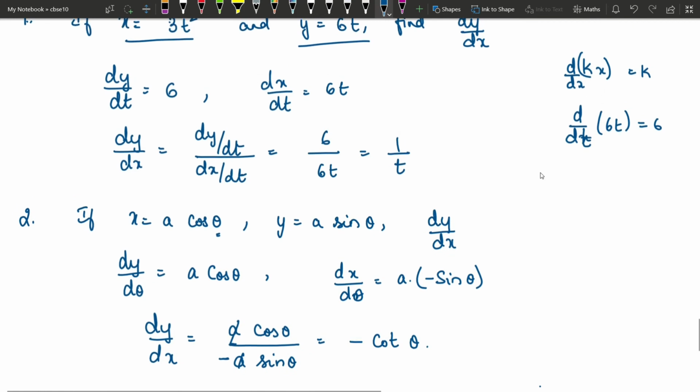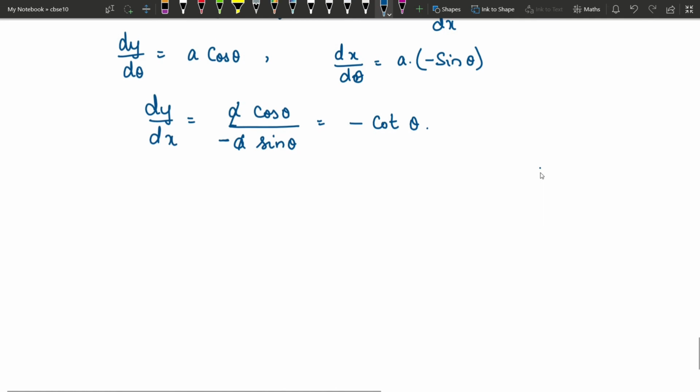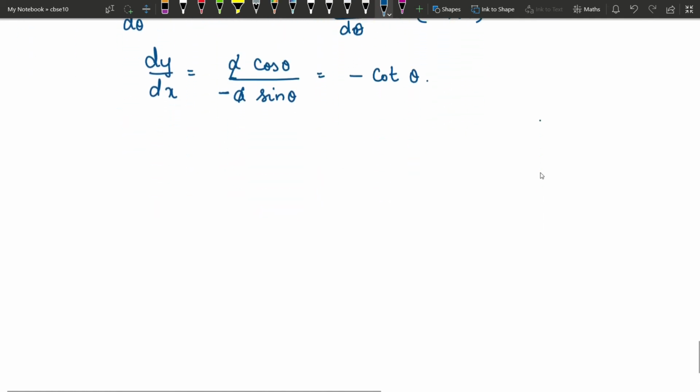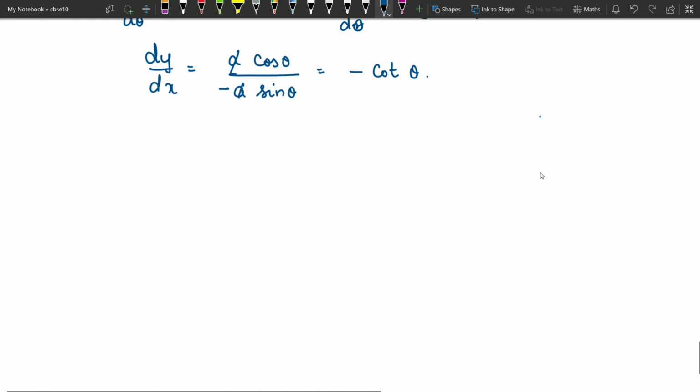These questions might come under an MCQ for 1 mark, or maximum you might get a 2 mark question of this type, and you might also get a question under the 4 mark section for proving that dy by dx is equal to something. So here you will get slightly bigger functions, for which you might have to use chain rule, quotient rule or product rule to solve each and every function, both x as well as y, and then further simplify them and prove that the given dy by dx is equal to the given expression in the question. So usually that is going to be a 4 marker question. So let us solve a 4 mark question of this category.